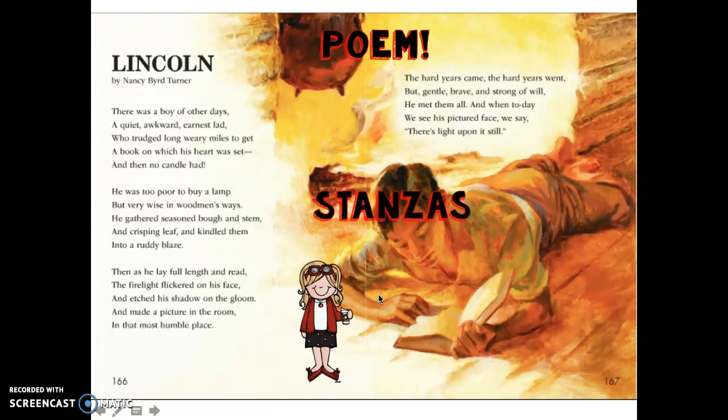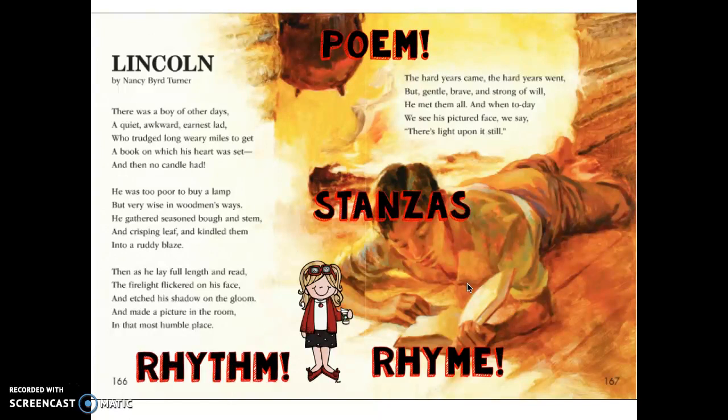These groups of text are called stanzas. So this is a stanza, this is a stanza, this is a stanza. How many stanzas do you see here? That's right, 4. Another thing that makes poems different is that they have a rhythm, sort of like a beat, like in music. They also have words that rhyme. Some poems don't, but this one does. You notice the ends of some of these words sound the same to make some rhyme.